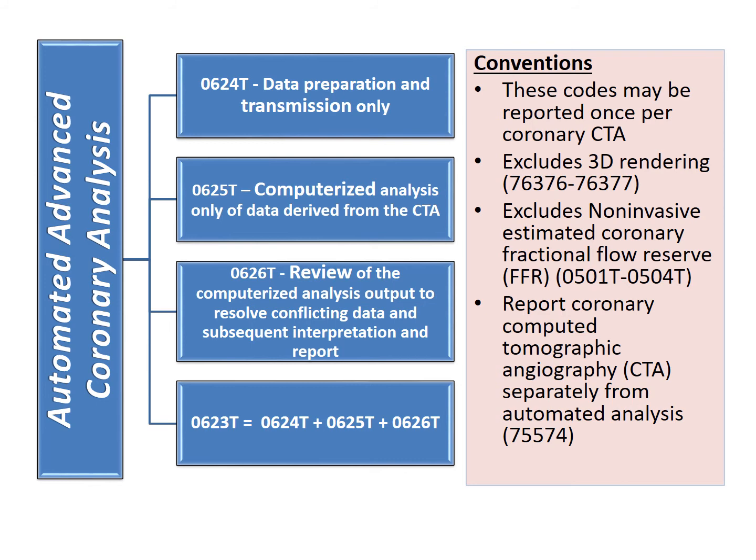0624T for data preparation and transmission only, 0625T for the computerized analysis only of data derived from the CTA, 0626T for review of the computerized analysis output to resolve conflicting data and subsequent interpretation and report, 0623T if all components of the above listed codes are included. Conventions: these codes may be reported once per coronary CTA. Report coronary CTA 75574 separately from automated analysis. Exclude 3D rendering and non-invasive estimated coronary FFR.